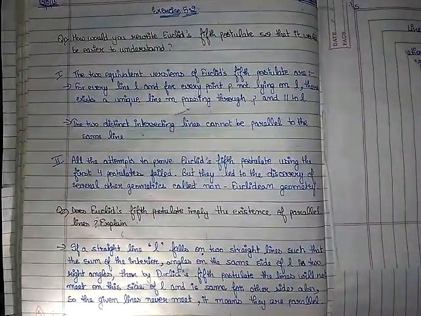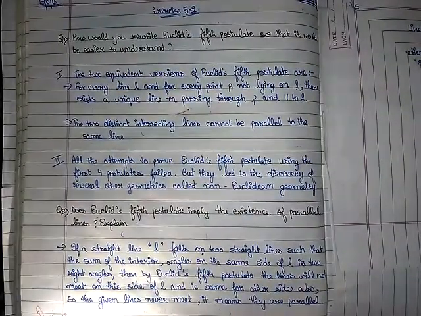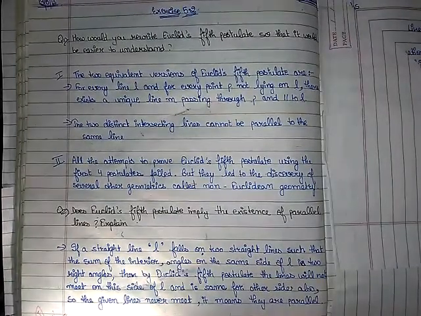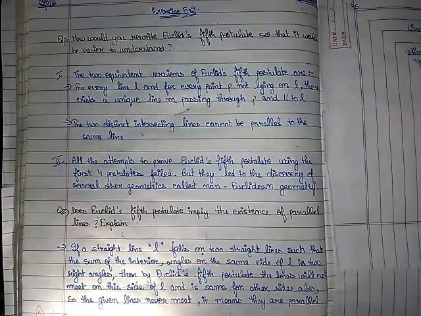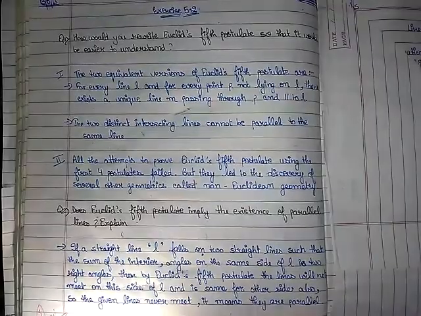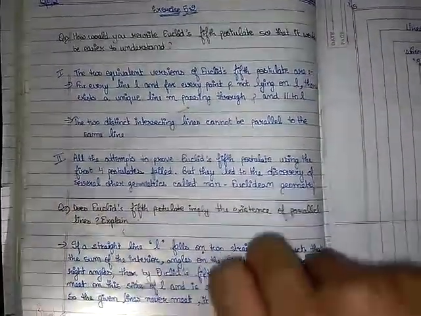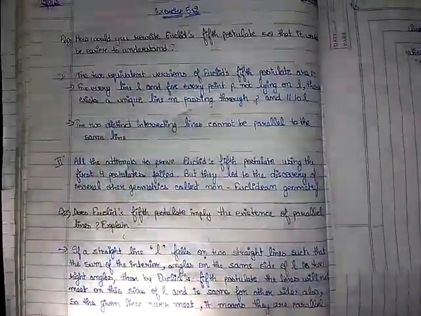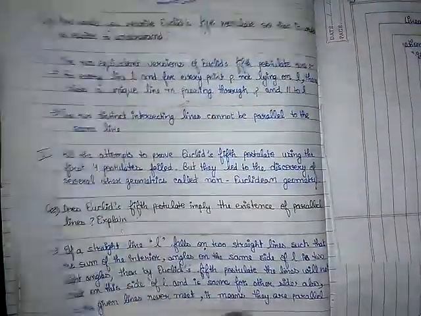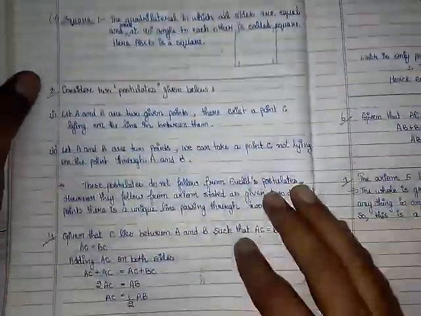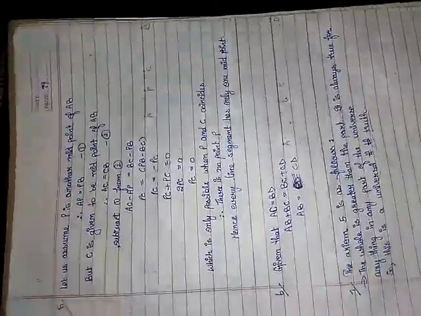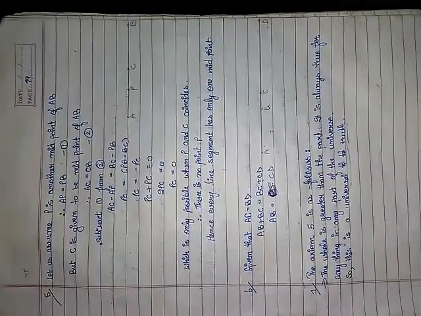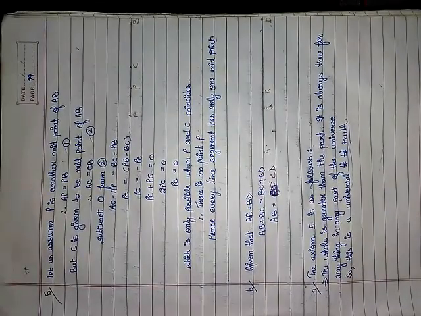Okay, so this is all about your chapter number 5. Try to learn the terms, definitions, postulates, axioms, and make notes. Try to understand. Okay, so let's take the screenshot for the topics that we have done today. You may start from here. Questions number 5 and 6 are very simple.